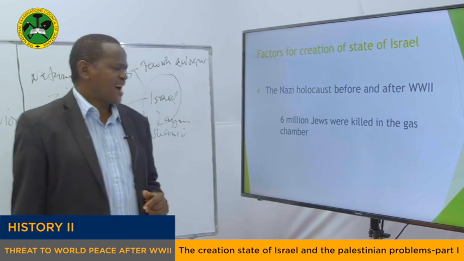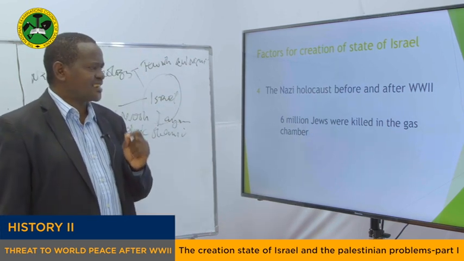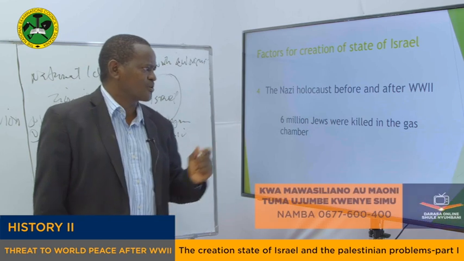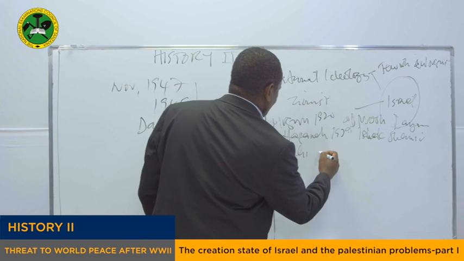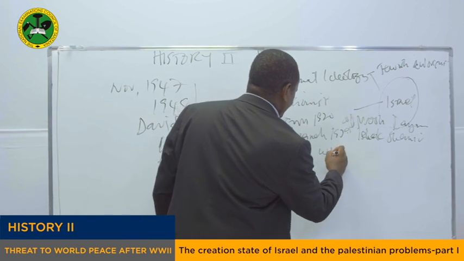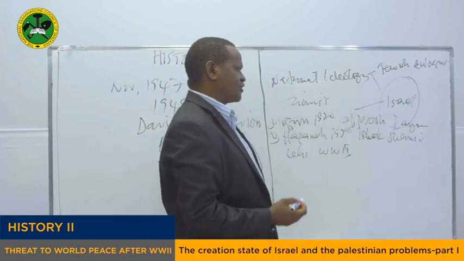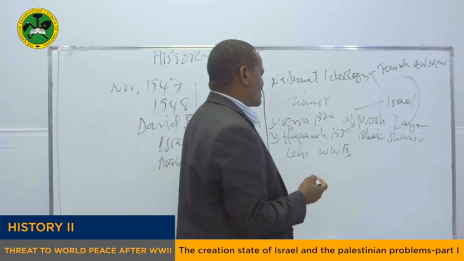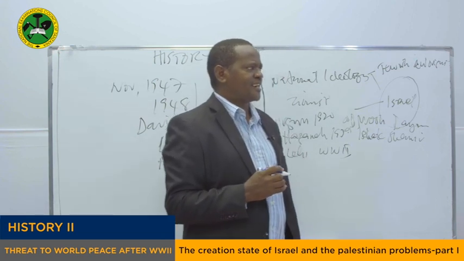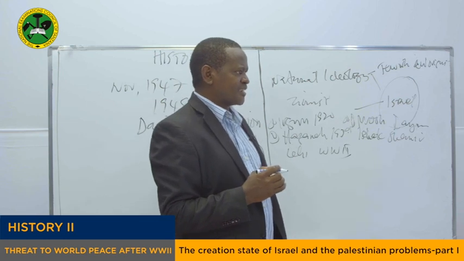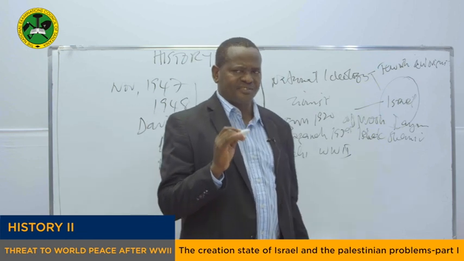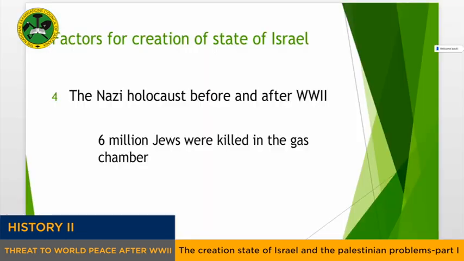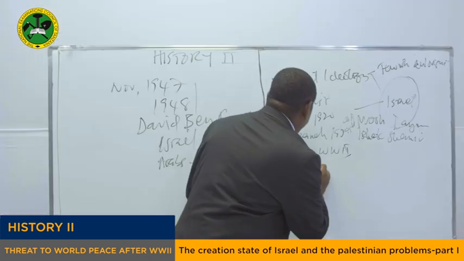My dear students, another factor for the creation of the State of Israel is the Nazi Holocaust before and after the Second World War. Before the Second World War and during the Second World War, something happened in the world, and that was the Holocaust of the Jews, the extermination of the Jews, where millions of Jews were killed by the Nazis in the gas chamber. Remember, Hitler took the Jews from different parts of the world and put them in what was called a concentration camp.